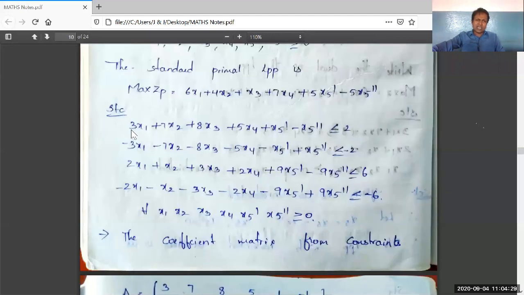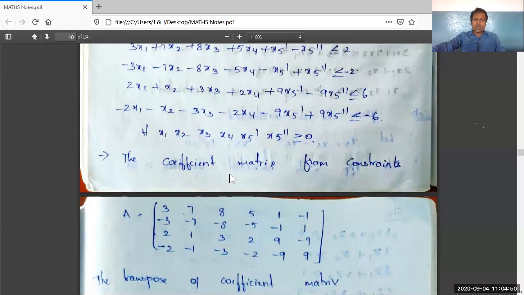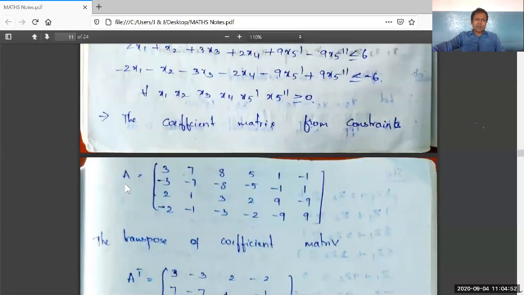The first constraint is containing the constants as 3, 7, 8, 5, 1, minus 1, minus 3, minus 7, minus 8, minus 5, minus 1, 1, 2, 1, 3, 2, 9, minus 9, minus 1, minus 1, minus 3, minus 2, minus 9, 9. The same values are written here in this coefficient matrix A.